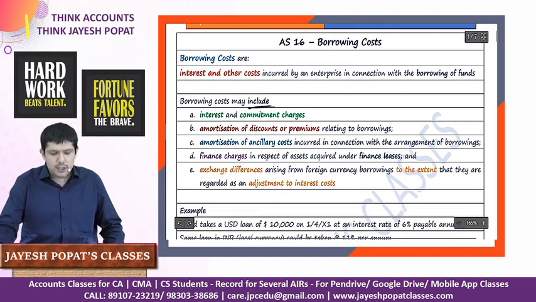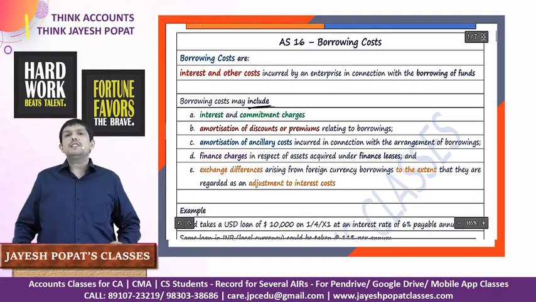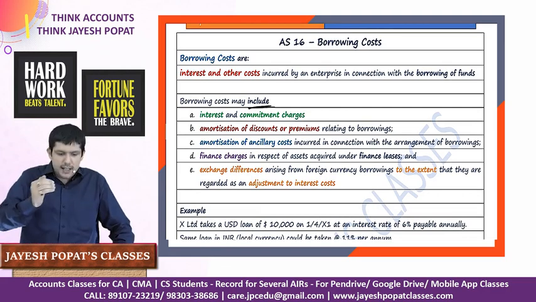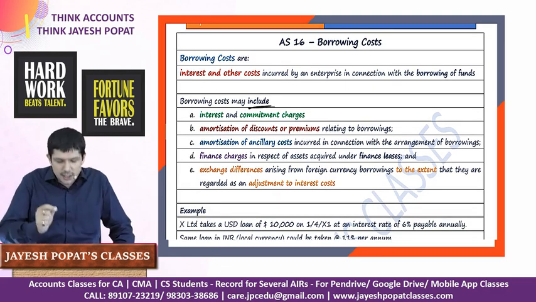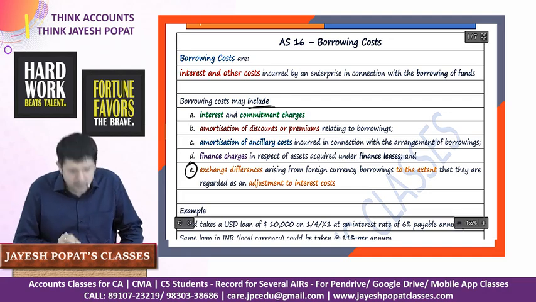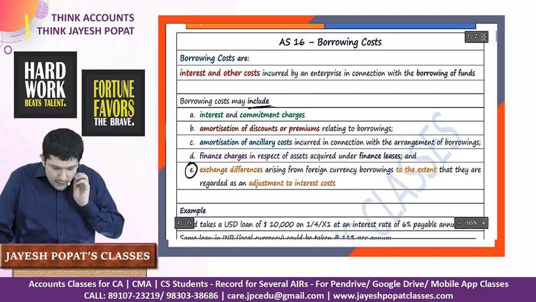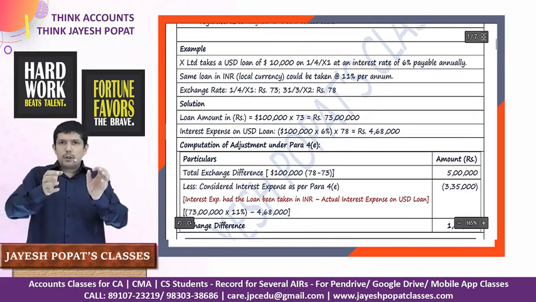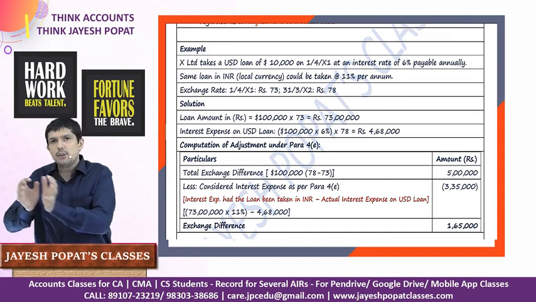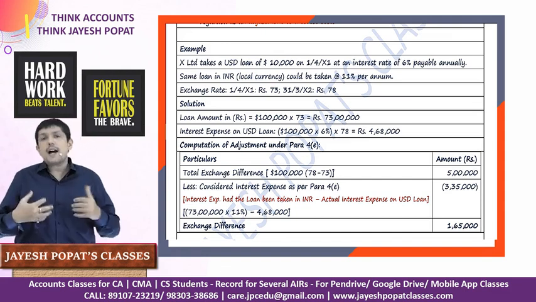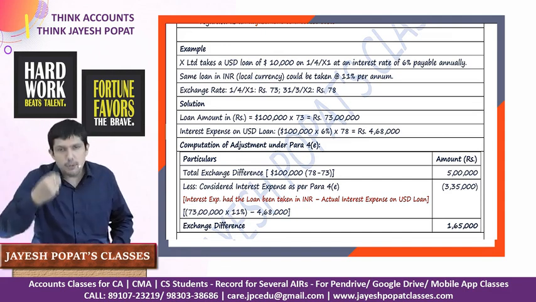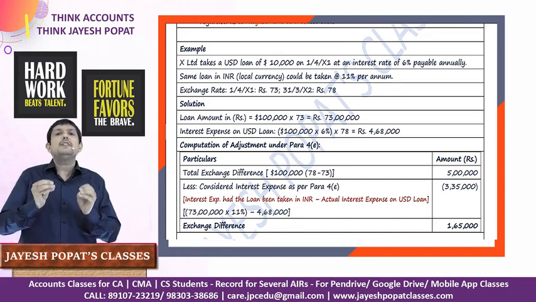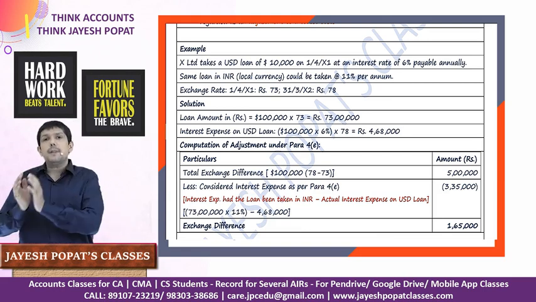And para 4E, which is very important: exchange difference arising on foreign currency borrowings to the extent it is regarded as an adjustment to interest cost. Let us understand this para 4E with the help of an example. See, when I want to borrow certain funds, I will have an option either to borrow it from India at a rate which is offered to me in India, or I may do foreign currency borrowings as well, and normally it is seen that for foreign currency borrowing, the interest rate is lower as compared to the Indian rate.